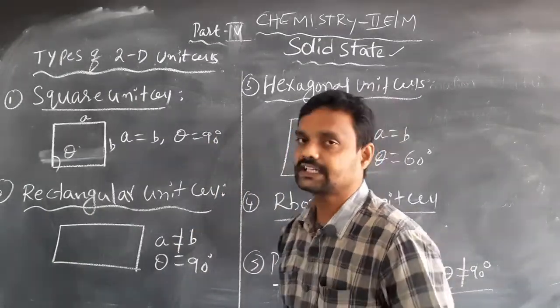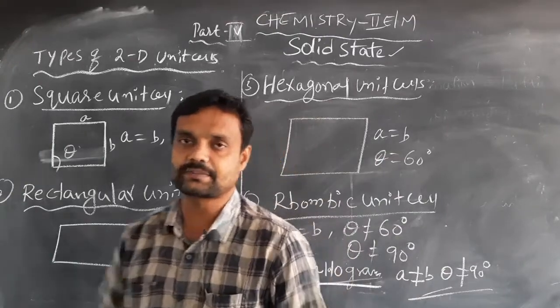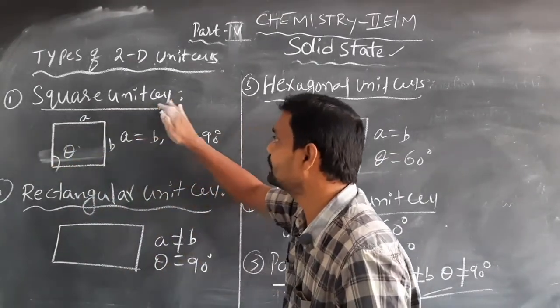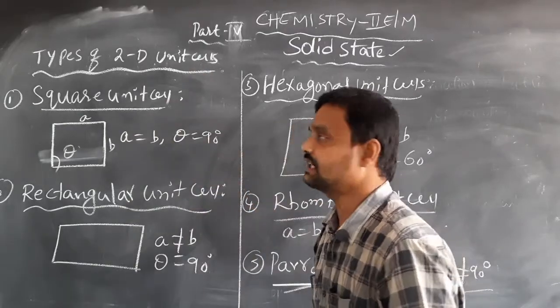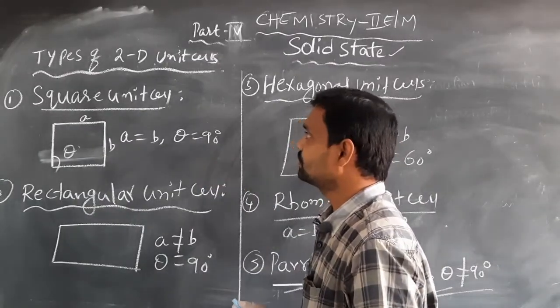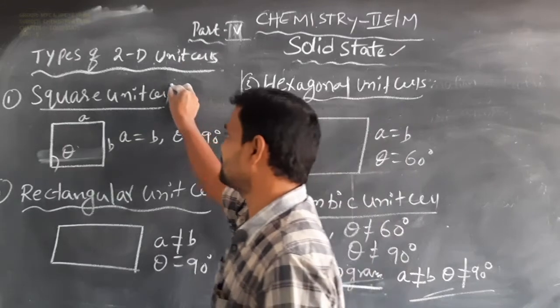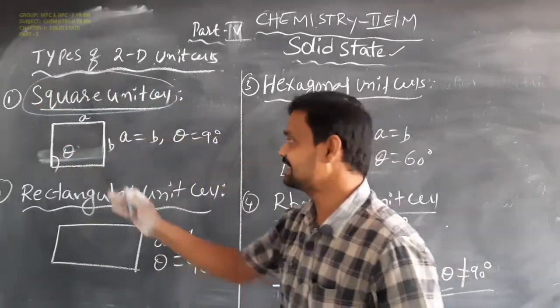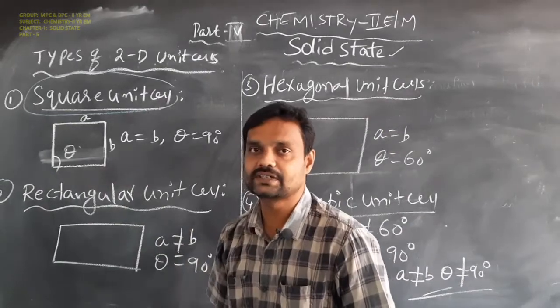There are 5 types of two dimensional unit cells. One is the square unit cell. This is the model of the square unit cell.